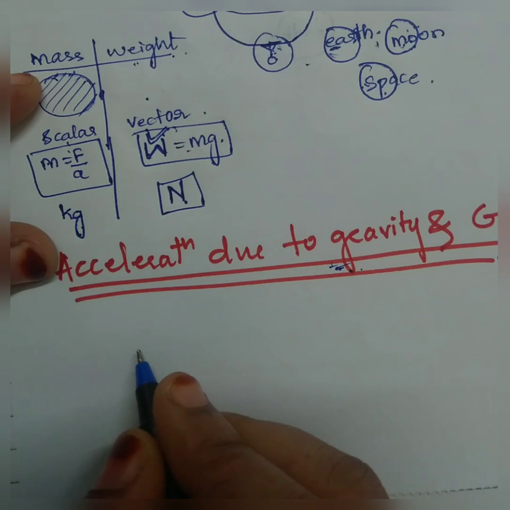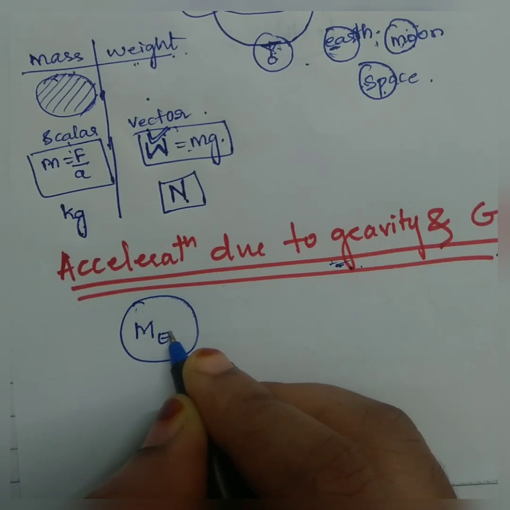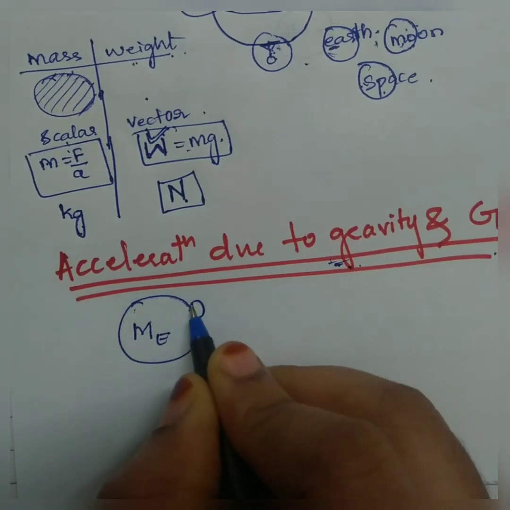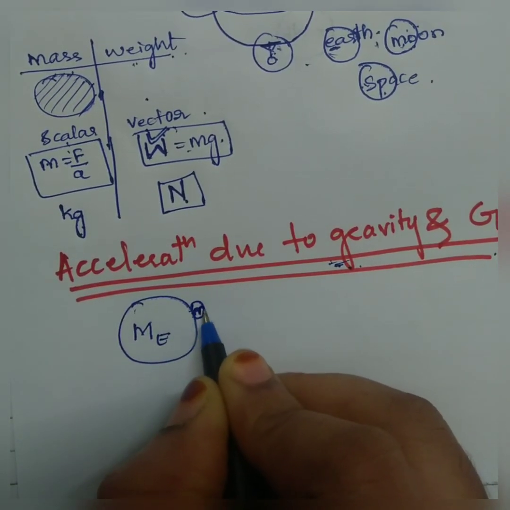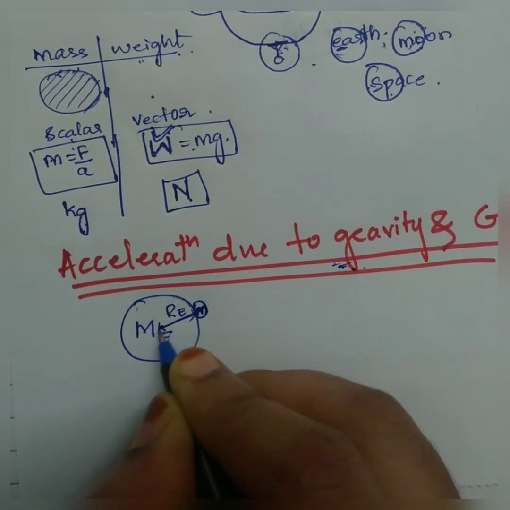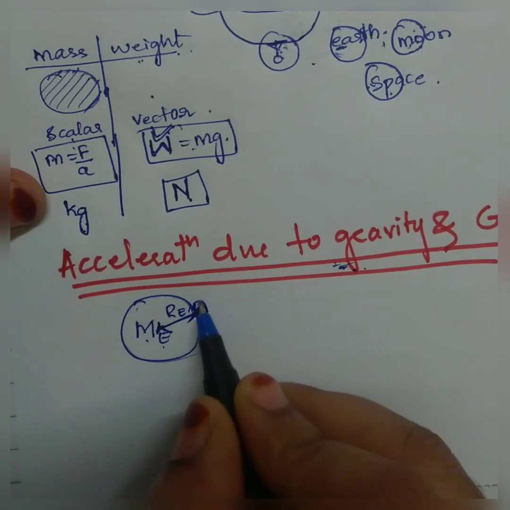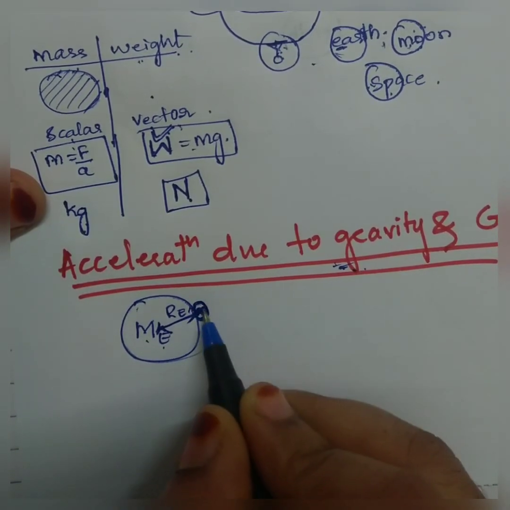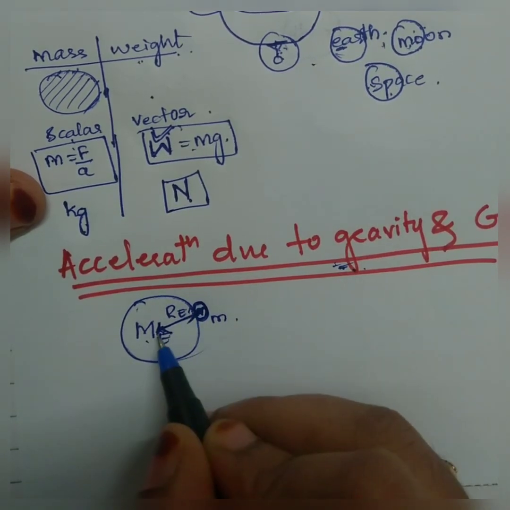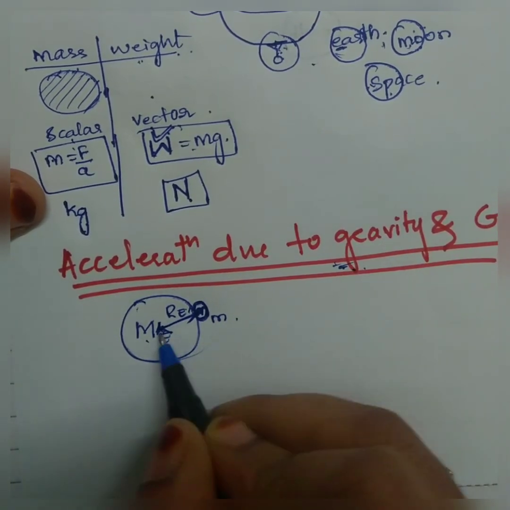So see, suppose you have the earth and the mass of the earth is Me, and there is a small body of mass m which is on the surface of the earth. This is small m, which is located on the surface of the earth, and Re is the radius of the earth. So we have the earth of mass Me, an object placed on the surface of the earth of mass small m, and the radius of the earth is Re. So therefore we can say the distance between the center of the earth and this body m is Re.